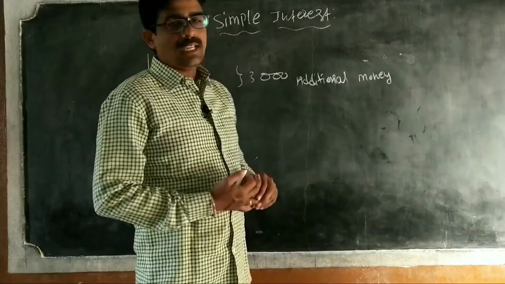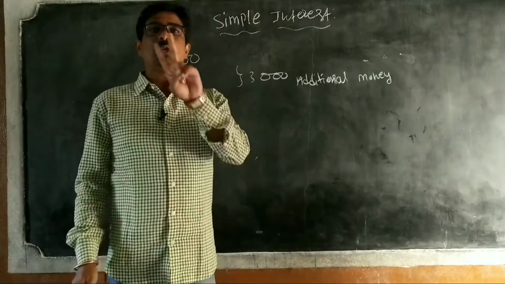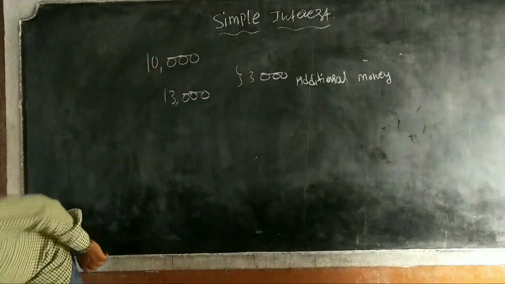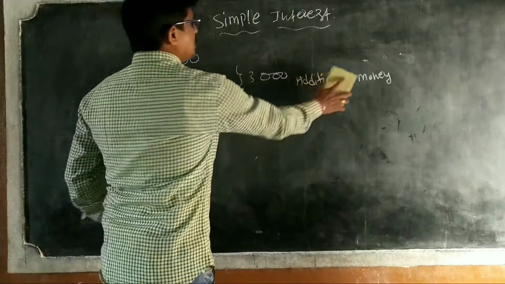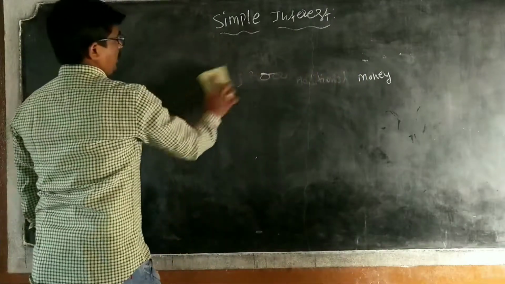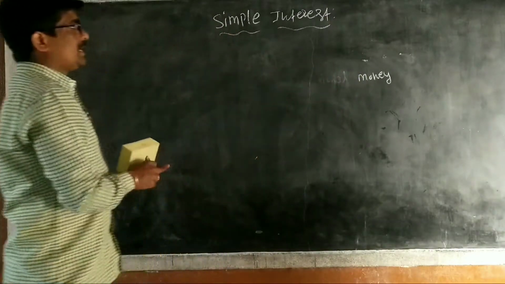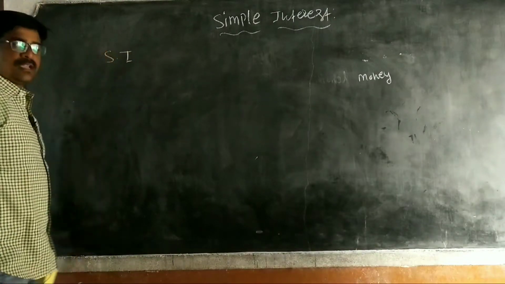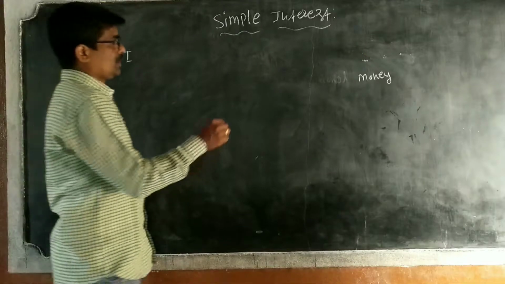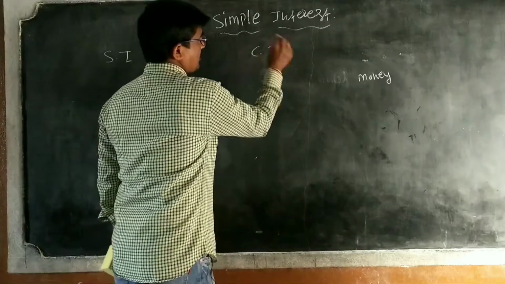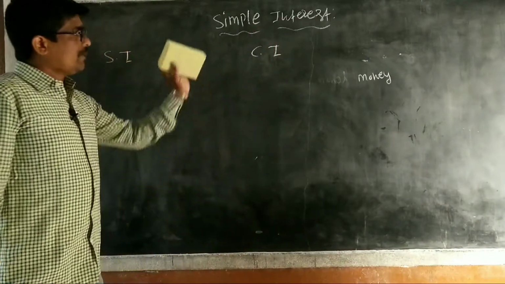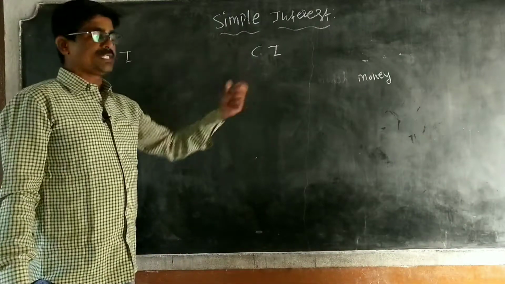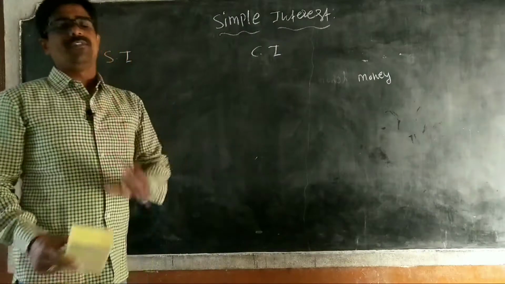In mathematics, we have only 2 types of interest. One is simple interest. Second one is compound interest. First we are going for simple interest. Before that, what is simple interest and what is compound interest? I am showing a little bit of difference.